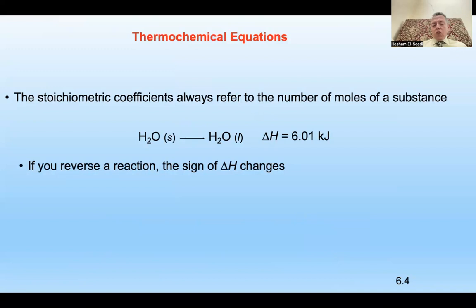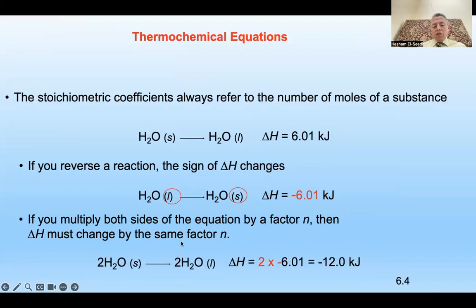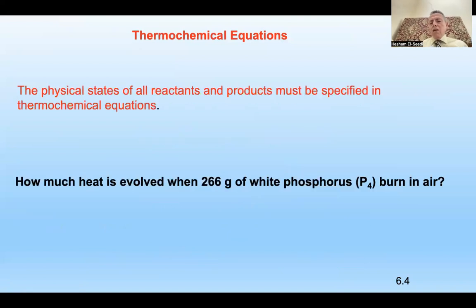Water solid gives liquid and it needs this energy. And if you reverse the reaction, it will be minus. If you take it the opposite way, right? From solid to liquid, it means positive. If it is liquid to solid, it will be minus. If you multiply both sides of the equation by a factor n, then delta H must change by the same factor, right? This means that water solid will give liquid, so if it is multiplied by 2, it will give you the double.